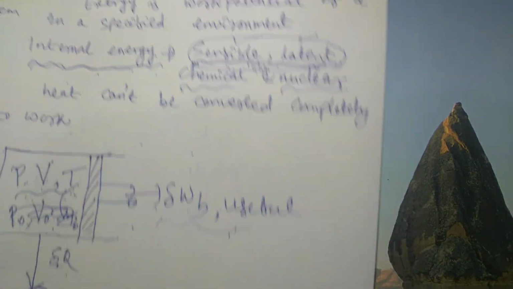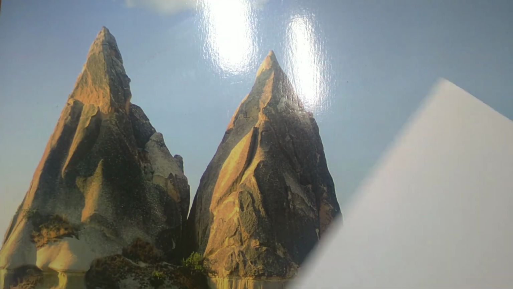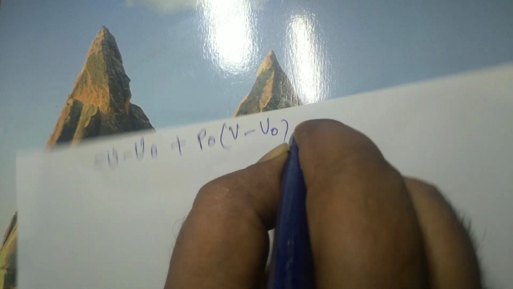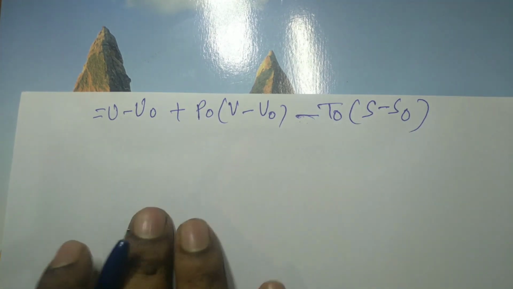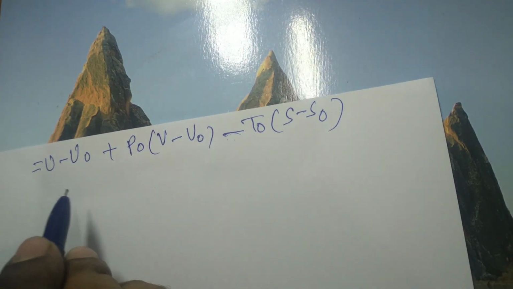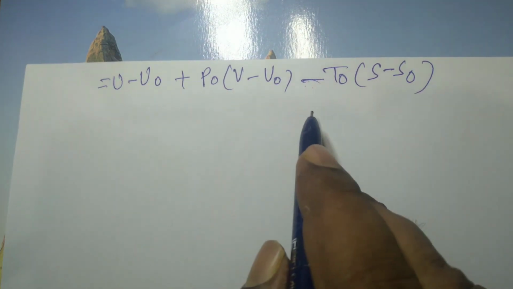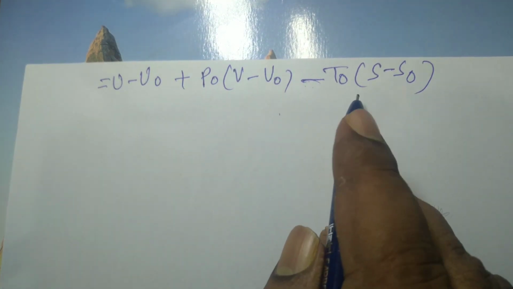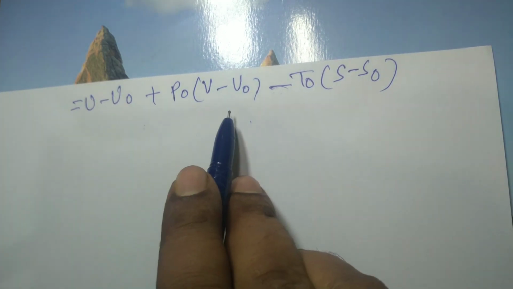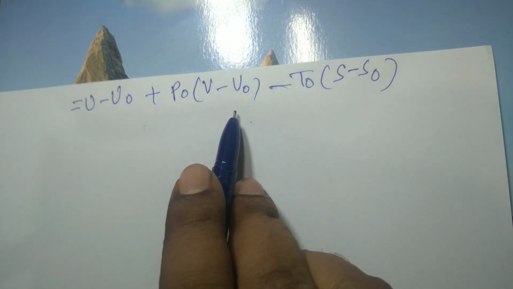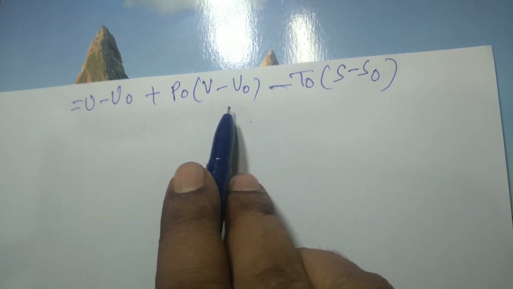On integrating this, finally I will get U minus U0 plus P0 multiplied by V minus V0 minus T0 multiplied by S minus S0. And this is the total useful work delivered as the system undergoes a reversible process from a given state to the dead state. But we have neglected here the kinetic energy and potential energy possessed by a closed system, by assuming that this is a stationary system.